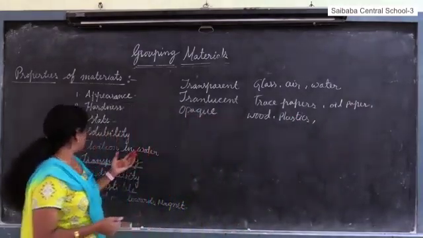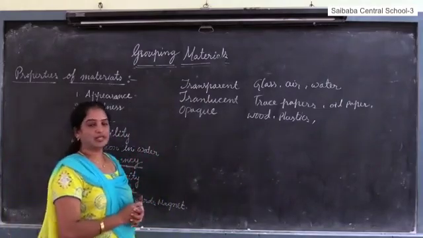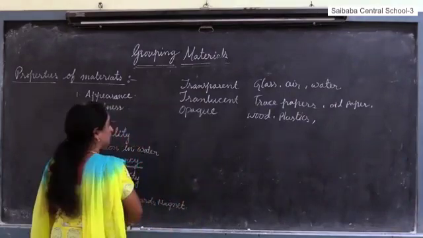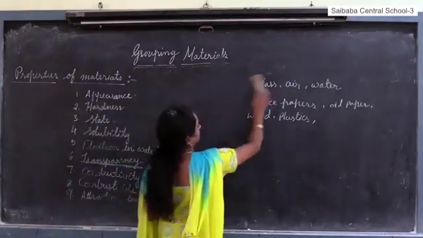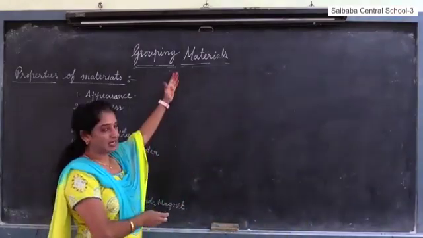And the next property is conductivity. Conductivity here means conduction of heat and electricity, very very important. Now we discussed the objects that allow light.